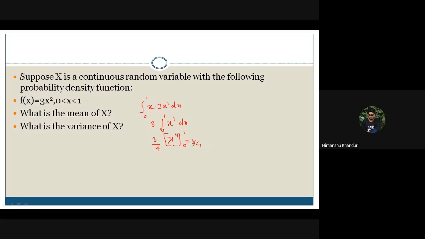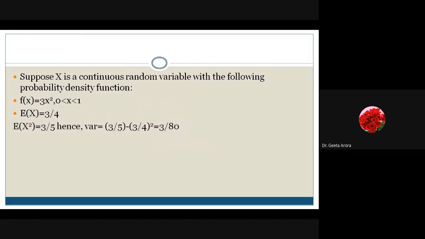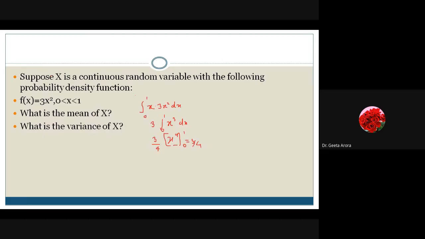So here you have used the shortcut formula. Yes, ma'am. Here we have calculated E of x as 3 by 4, and if we calculate similarly E of x square, then in place of x I will use x square. This is the formula for E of x.